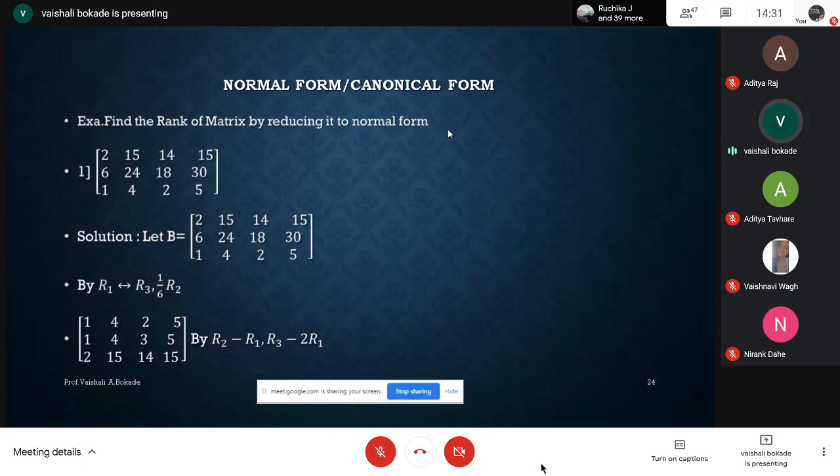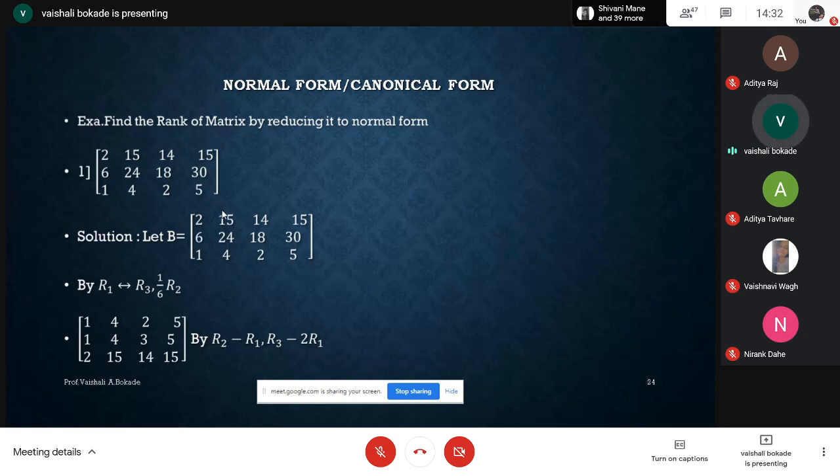What is that I want to go here right now? Yes, but till now what I was explaining you was only echelon form, and I'm going the same way here. So let us think only regarding echelon form, and then we will proceed to the normal or canonical form. In the normal way, I am having this B matrix, which is a 3 by 4 matrix here.